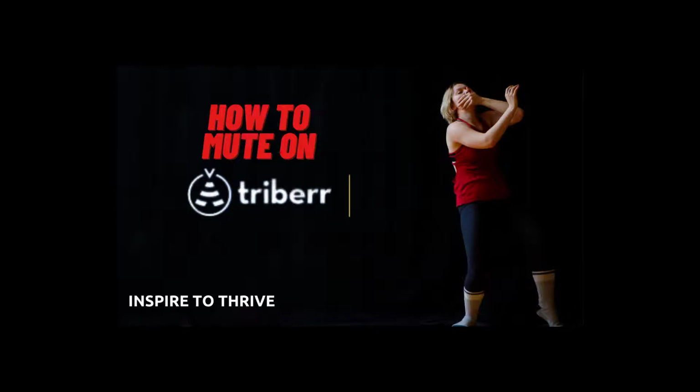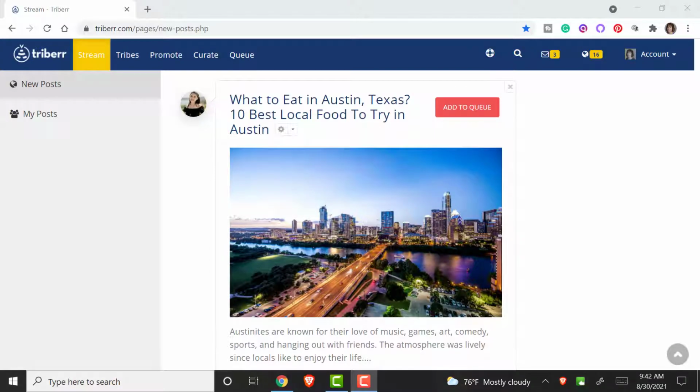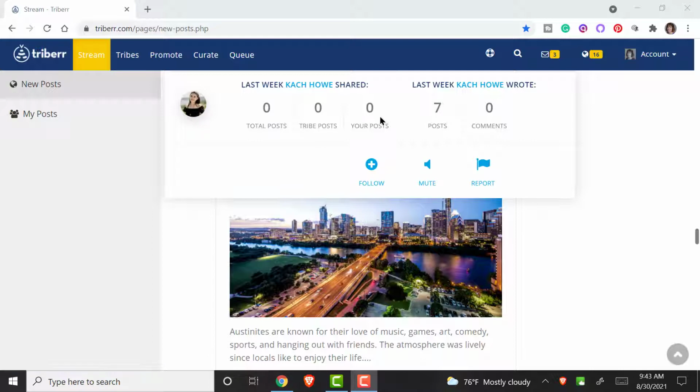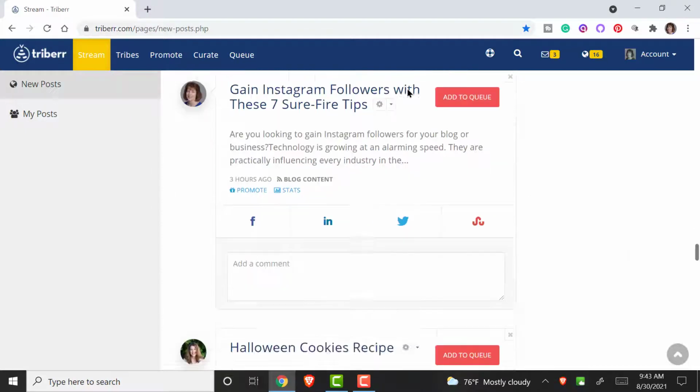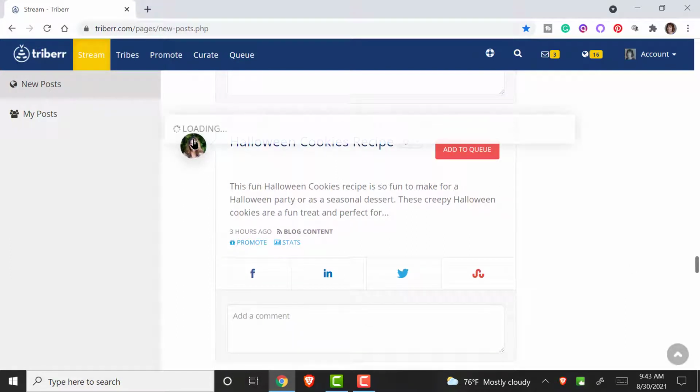I wanted to share how you can mute people in the Triberr stream. A lot of times you may belong to a tribe that has people in different niches, and you may not want to share their content out. So what you have to do is click over their profile, and as you do this, you just hover. You can see if they've done anything. And she hasn't been sharing anything of mine, hasn't shared anything of anyone. So I'm just going to mute this one, and then it says, do you want to mute all posts? And then you can go, here's another one that's a recipe, and I'm going to do the same thing there to mute. That'll save you time in the long run.